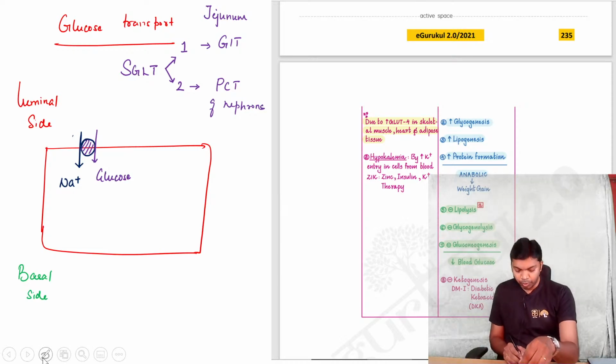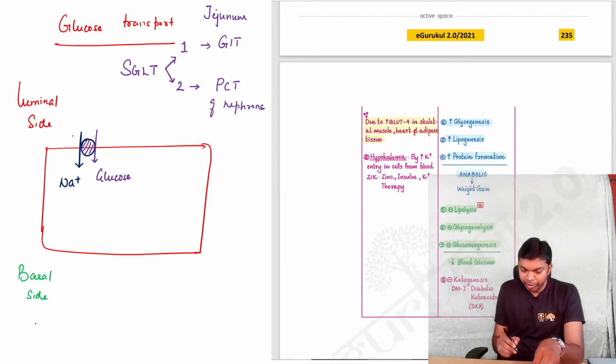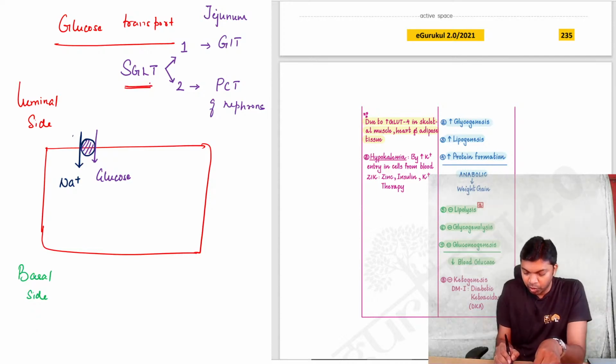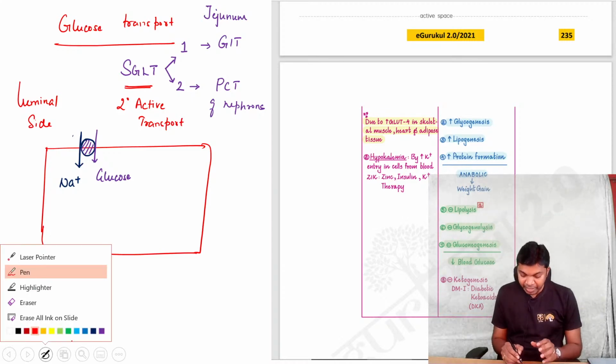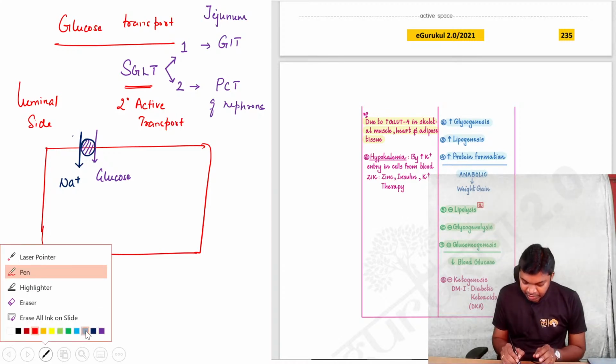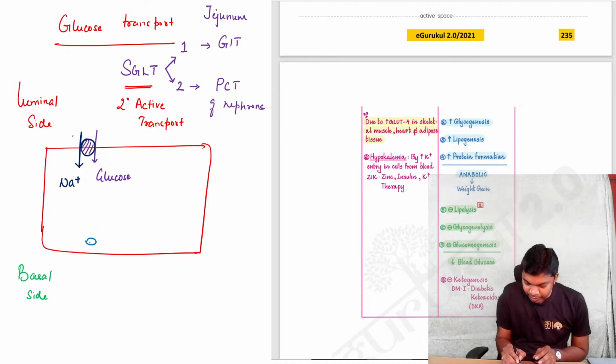Both SGLT1 as well as SGLT2 belongs to a kind of transport called secondary active transport.